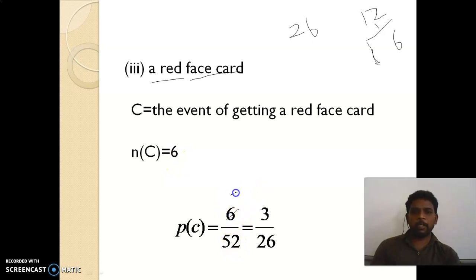After simplification, 3 2s are 6 and 26 2s are 52. Right. So here in face cards, totally 12 face cards are there. In each variety, 3 face cards are there. We need red face cards only. So 2 varieties have red color. Therefore 3 plus 3 is 6.